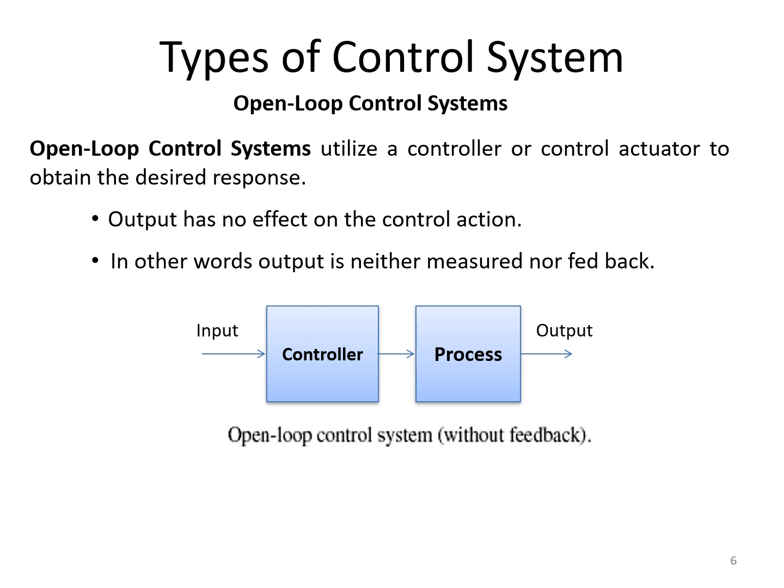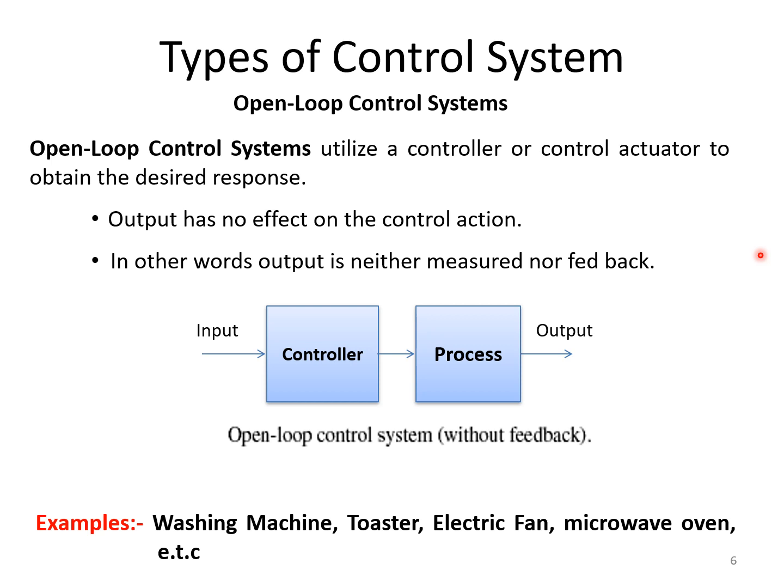So as you can observe here, we have an input which is given to a controller. The controller will give the controlling signal to the process where the actual process will be carried out, and we are going to get the output. So this is the working action of an open loop control system.